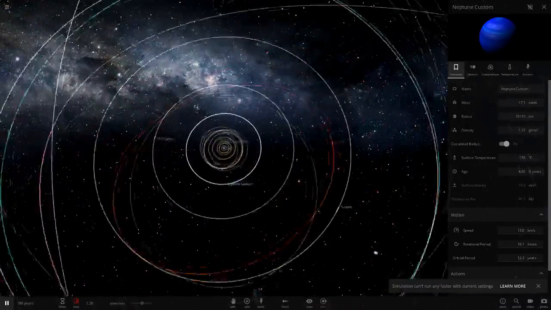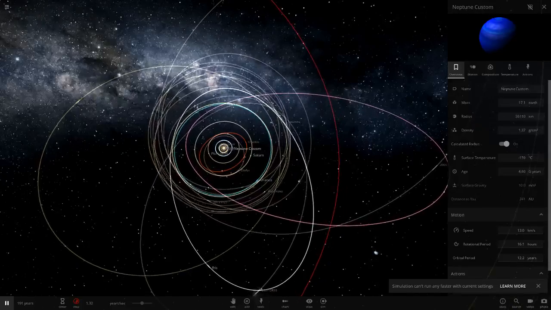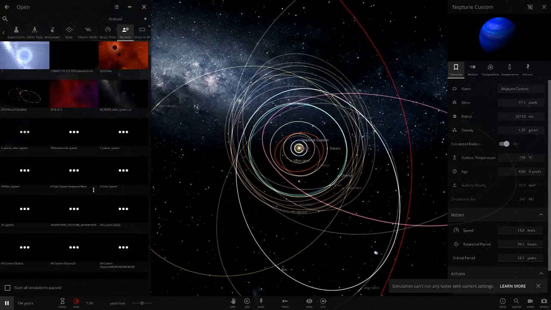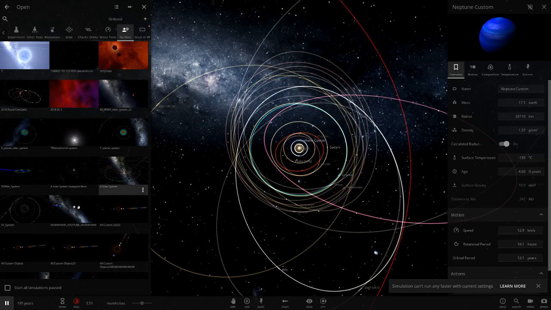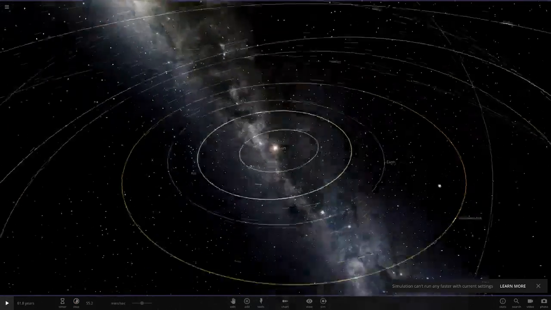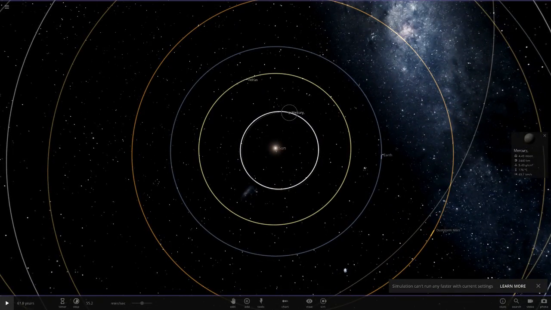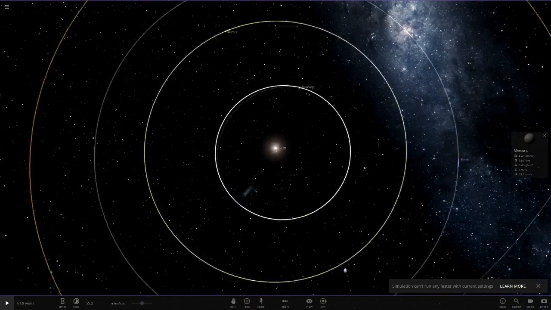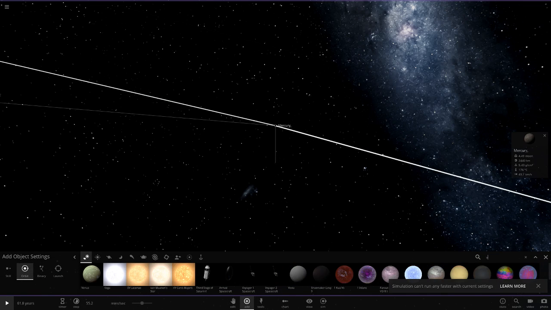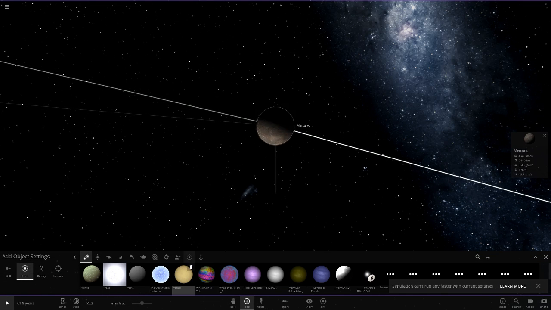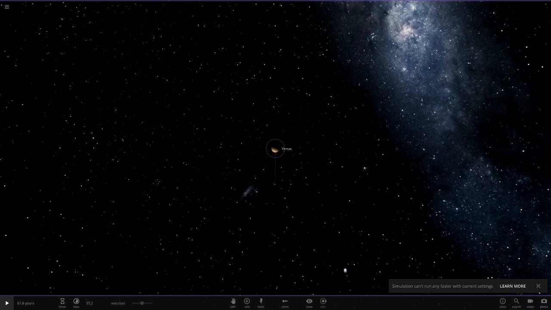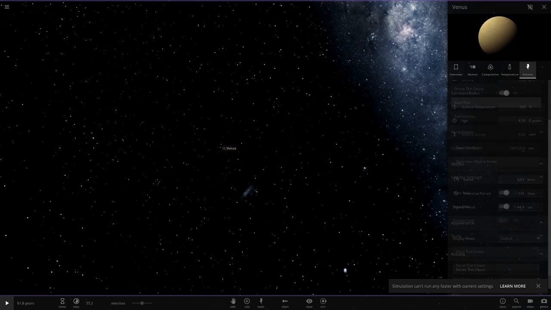So I guess what we could do now is invert it. Let's go into a whole new simulation. Let's go straight back to the solar system sim, and now we'll put the planets the other way around and see if that has any change. Going by those terms, Venus would now be the closest planet to the sun, which is going to make it even hotter than normal. So let's place Venus where Mercury is, and delete Mercury. Now we have Venus as the closest planet to the sun.